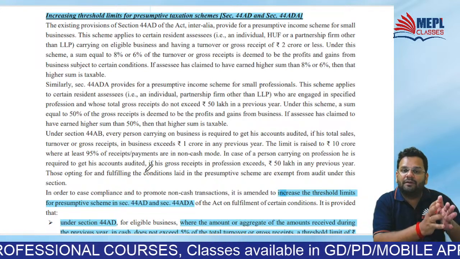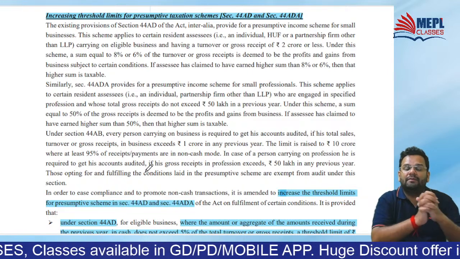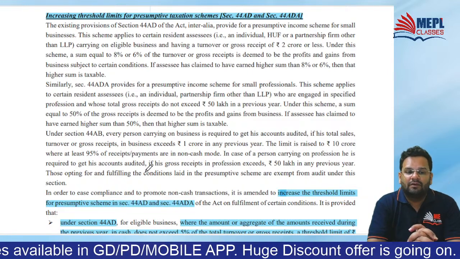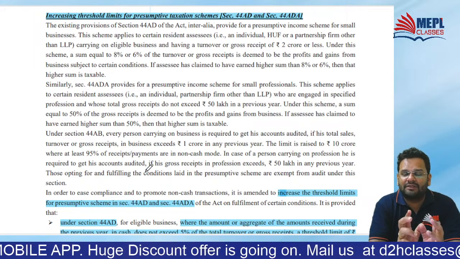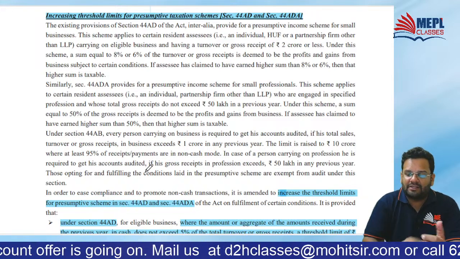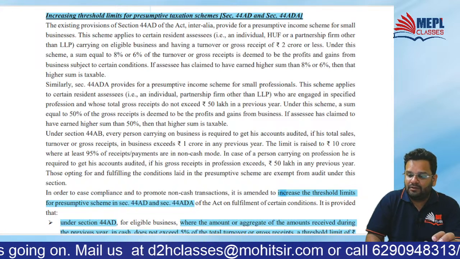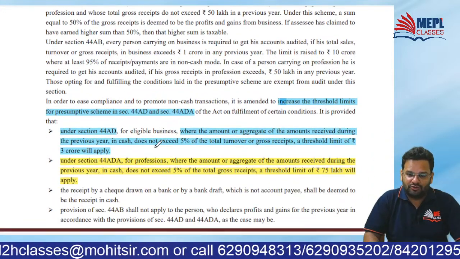Now the threshold limit can be taken to be 3 crores, when your cash receipts are up to 5%. If your cash receipts are up to 5%, you can take the threshold limit of 3 crores.